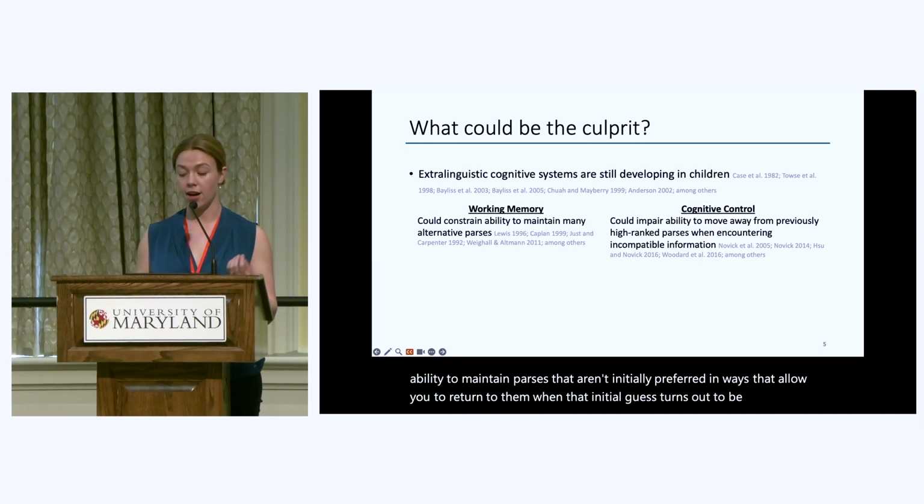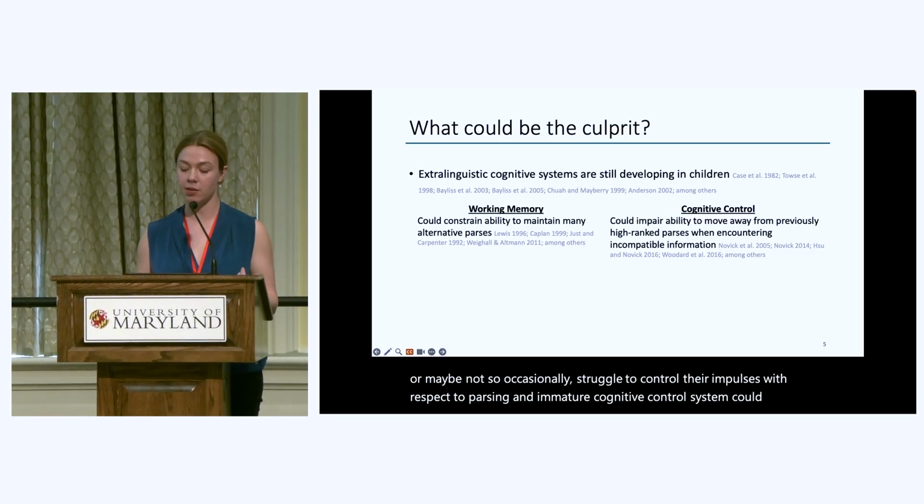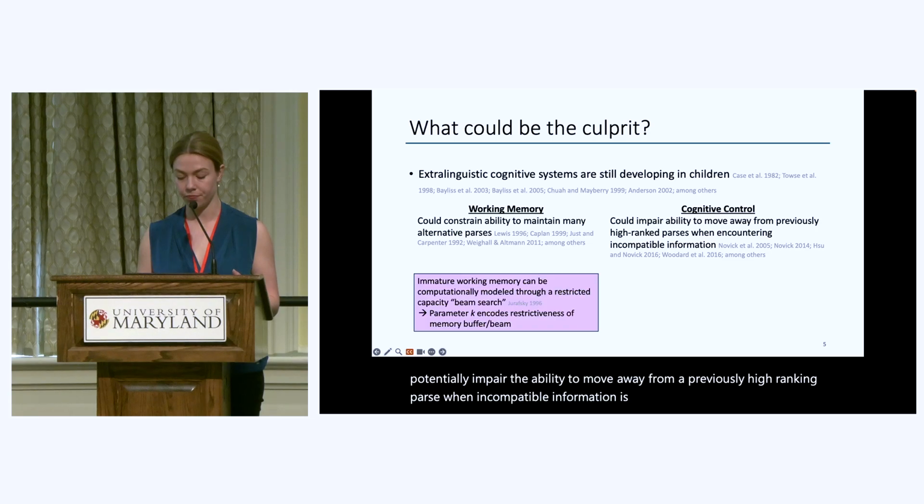On the other hand, cognitive control, which is responsible for inhibiting initial responses, takes a notoriously long time to develop. Anyone who's interacted with young children knows that they occasionally, or maybe not so occasionally, struggle to control their impulses. With respect to parsing, an immature cognitive control system could potentially impair the ability to move away from a previously high-ranking parse when incompatible information is encountered.